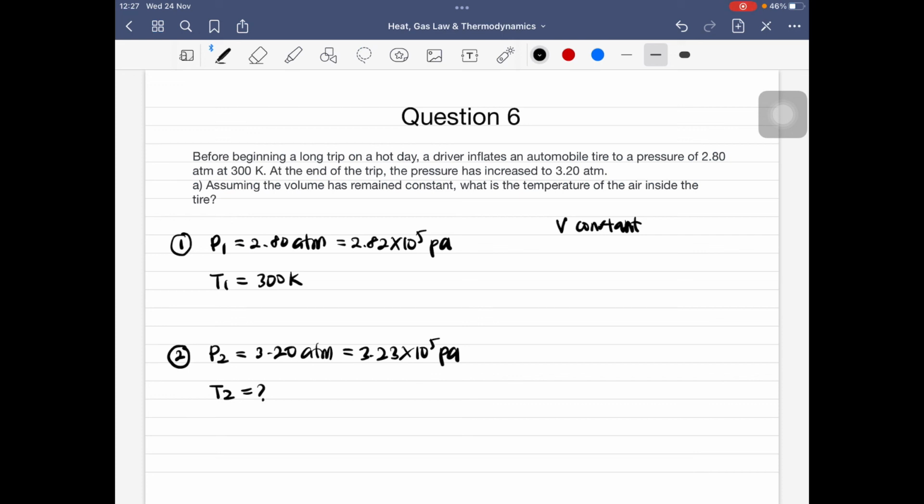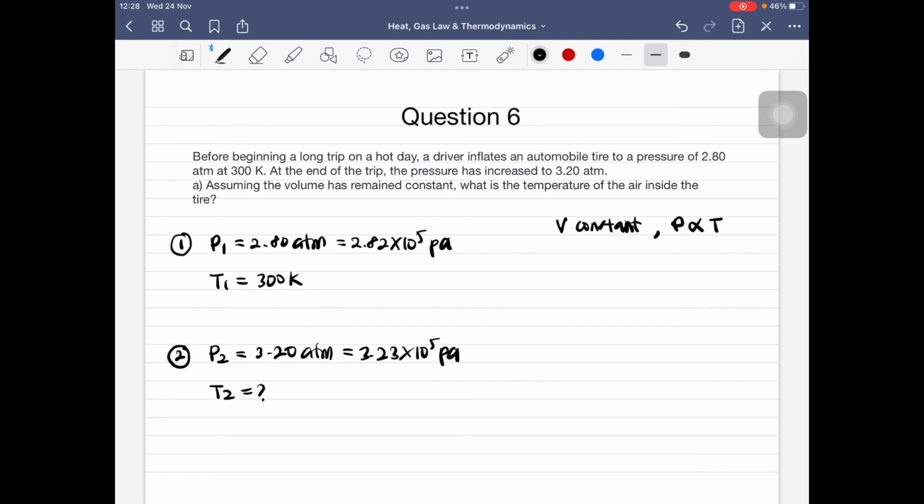Okay. So dekat soalan nombor 6 ini, soalan nombor 6A disebut the volume has remained constant. So kita boleh sebut sini V adalah constant. So dia juga bagi tahu kita hint apakah jenis gas law yang kita akan gunakan. Baik, kalau kita tengok balik pada nota yang sebelum ini, kalau volume of the gas is constant, bermaksud kita akan apply law yang kita panggil sebagai Gay-Lussac law ataupun pressure law, di mana disebut bahawa pressure is directly proportional to temperature.